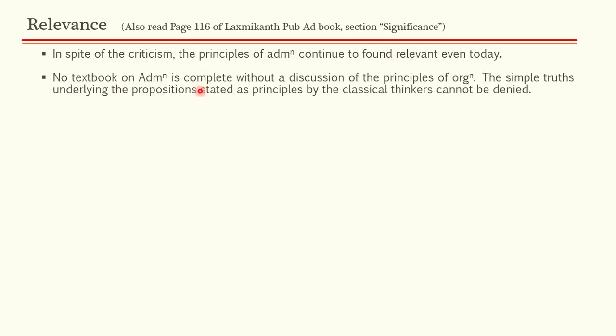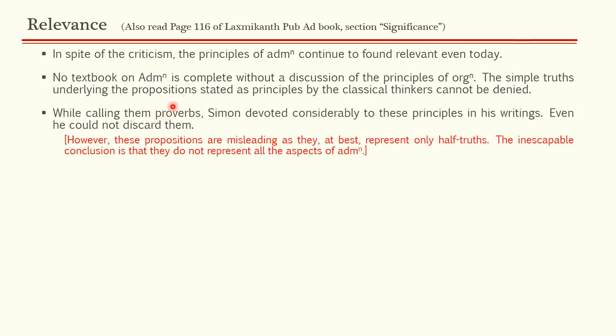No textbook on administration is complete without a discussion on the principles of organization. The simple truths underlying the propositions stated as principles by the classical thinkers cannot be denied. So however much you criticize the principles, the classical theory, no textbook on administration is complete without a discussion of the principles of organization. This is how important they are, and how relevant they are in today's times. Any book on administration you pick up, you will find the principles of organization in them.